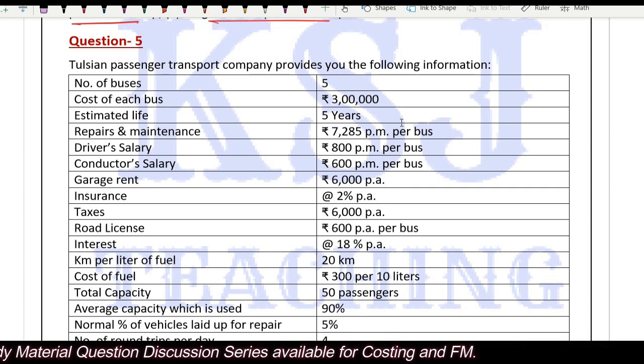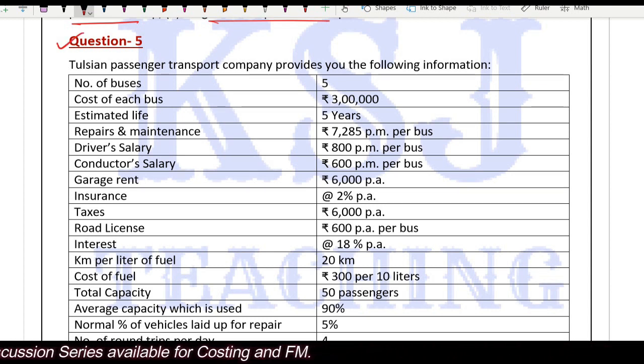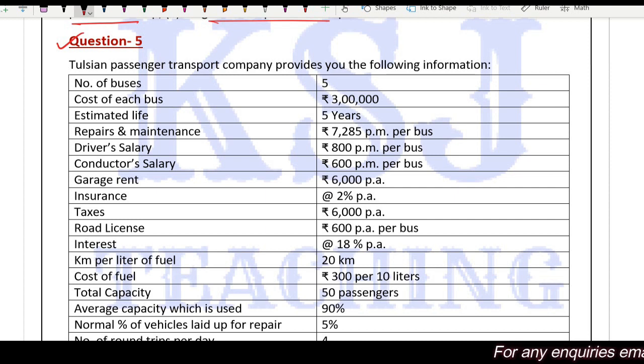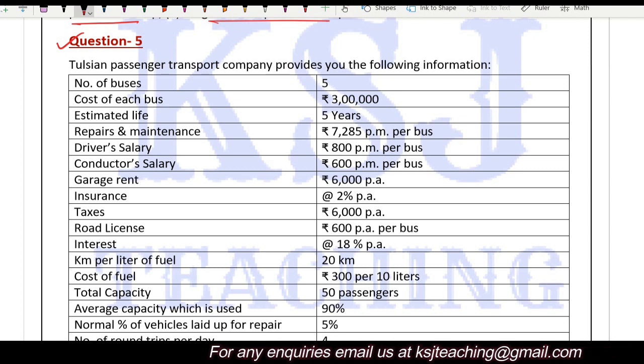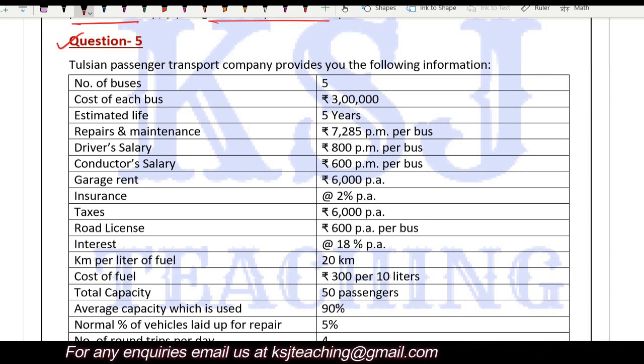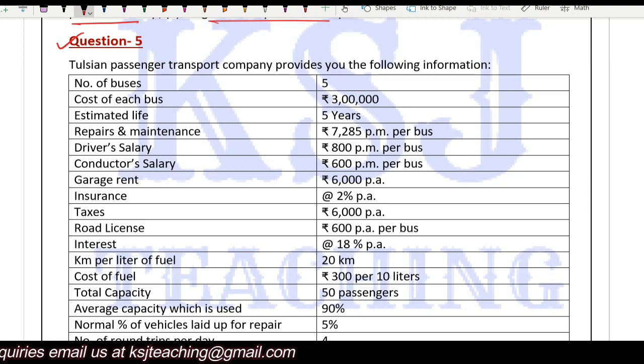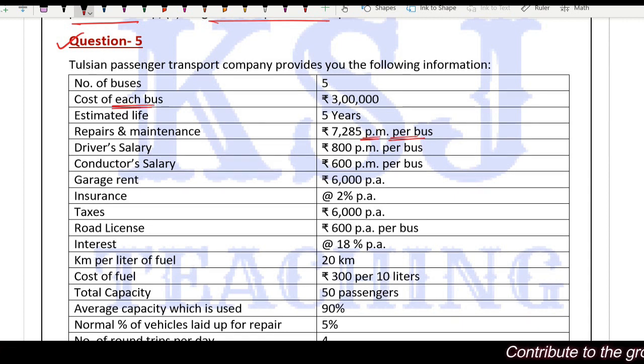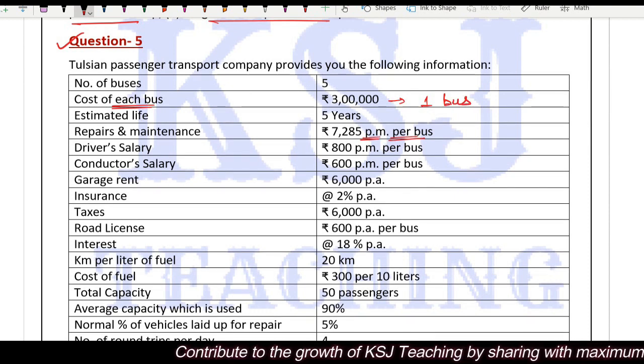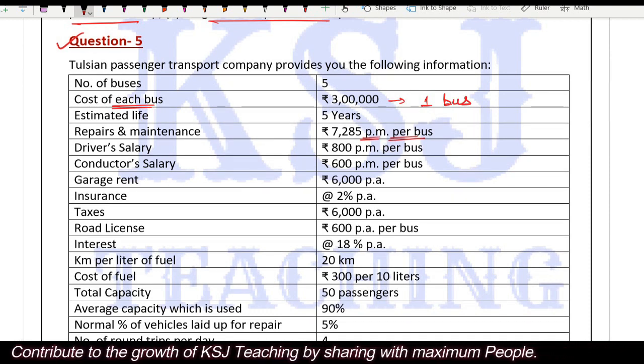Let's read the question number 5. Tulsen Passenger Transport Company provides you the following information. Number of buses is 5. Cost of each bus is 3 lakh rupees. After that, estimated life is given as 5 years. Repair and maintenance is 7285 per month per bus. Now it is given cost of each bus, so this cost is for one bus. Estimated life of one bus is 5 years. Number of buses are 5.